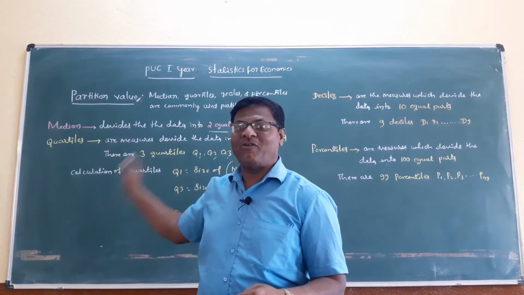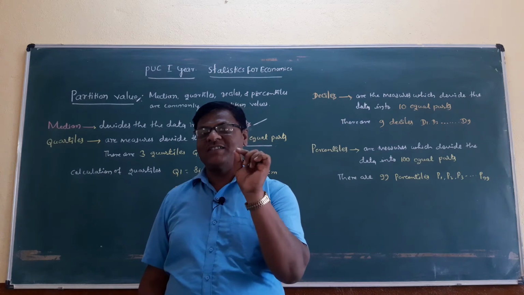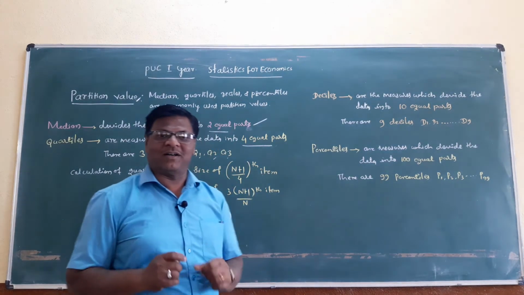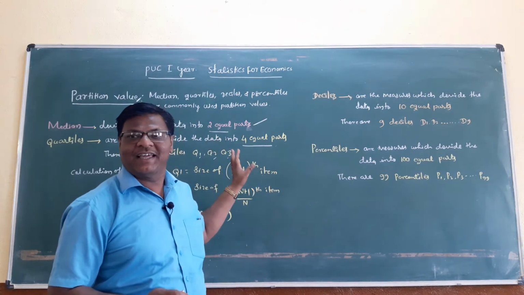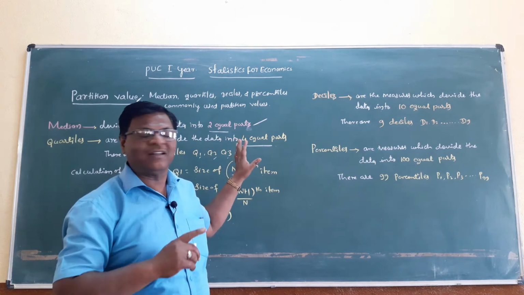These are very important questions in chapter 5, that is the measures of central tendency. You have to keep remember.